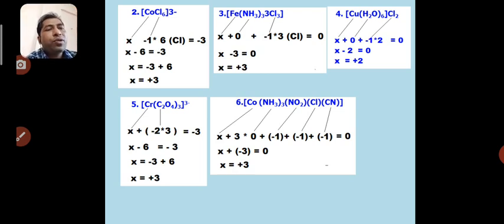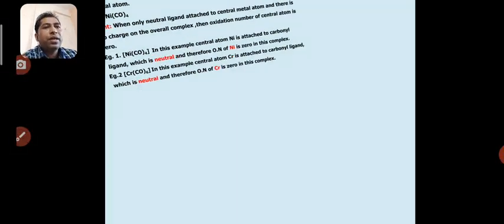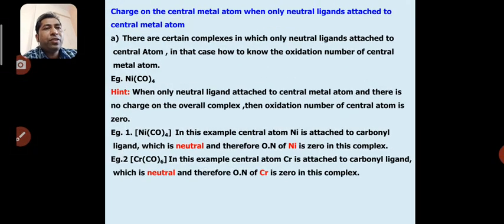So there are a number of examples we can solve, but what is the important point? You should know the natural charges present on the negative ligand molecules. So I am giving the list at the end of this video. You can see what kind of charges are present on the ligand molecules. The charge on the central metal atom: what will be the oxidation state of the central metal atom when only neutral ligands attach to the central metal atom?